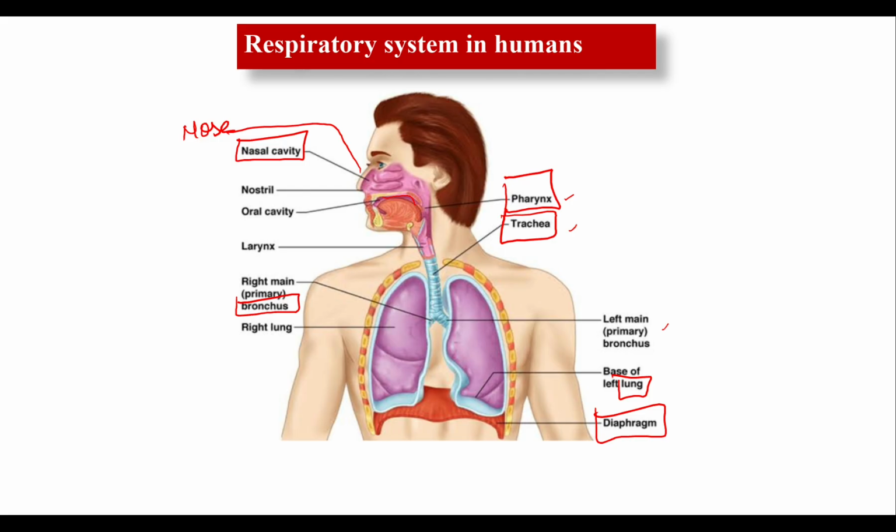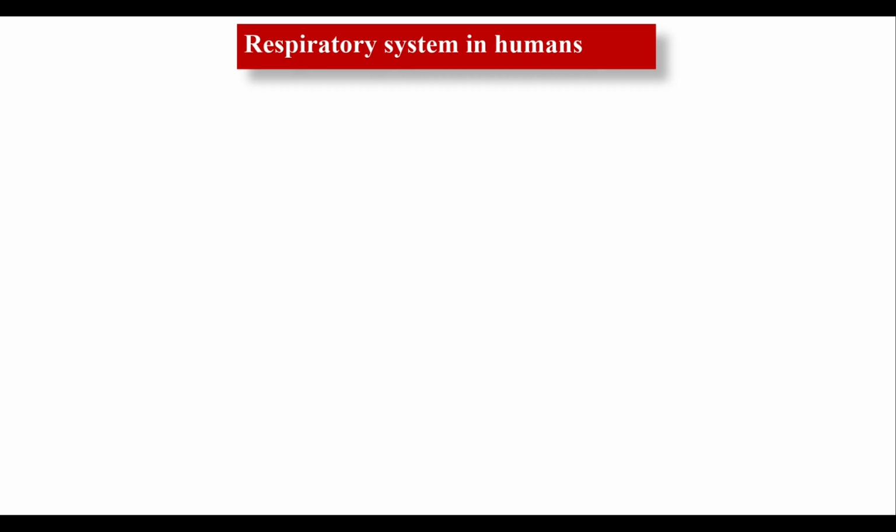What you notice here is that the human respiratory system begins from the nose. So let's talk about the nose and the nasal passage. Nasal passage means nasal cavity. Let's talk about this first of all, then we will move forward. Now in case of human beings, our nose has two passages. Two holes are present in our nose, and these two holes are known as nostrils.